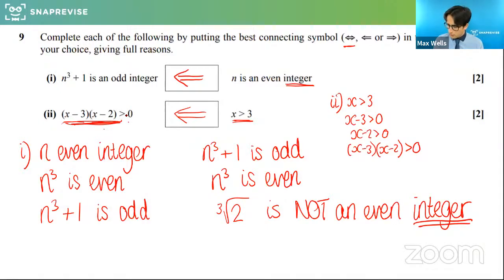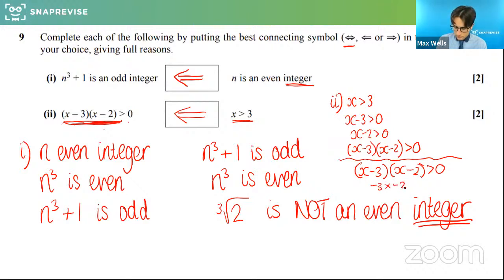However, if we look at the other way round, and I look at the scenario of the product being bigger than 0, does this imply the other way round? Right, so I'm saying this is definitely bigger than 0. If x is 0, then what we'd have is minus 3 times minus 2, which is greater than 0 because it would be positive 6. So here's your counterexample.